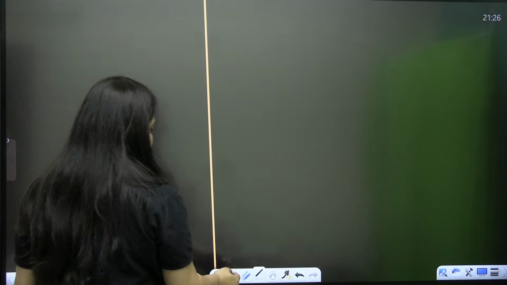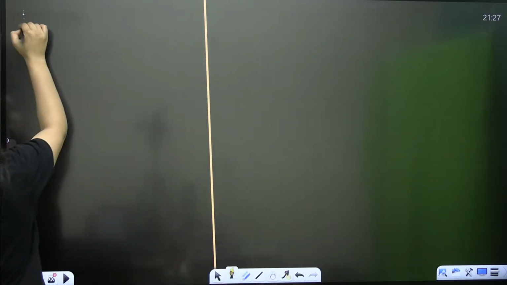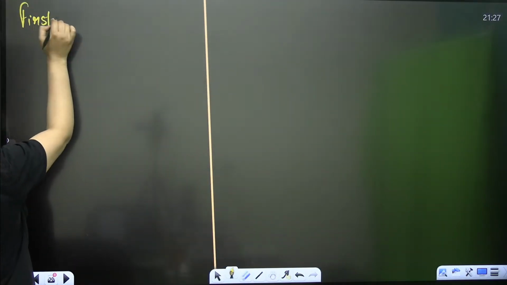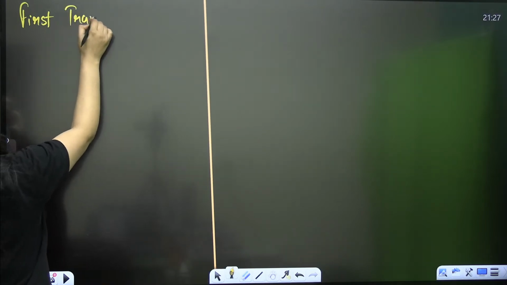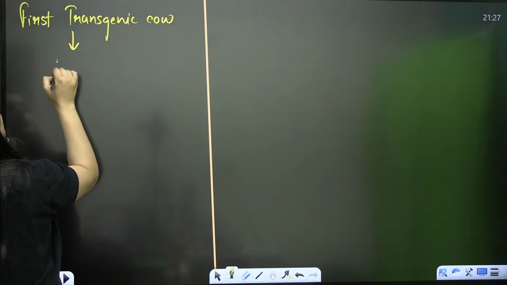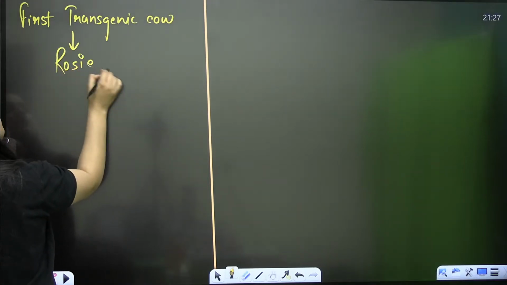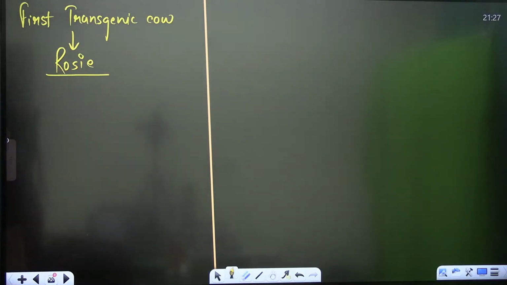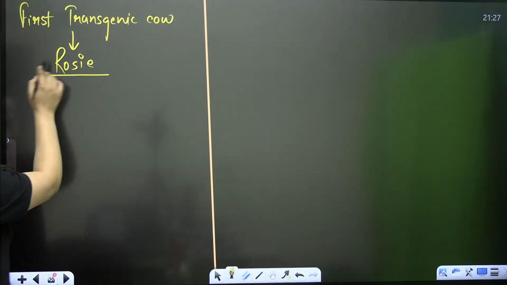Now let's talk about the first transgenic cow. You were all taking the name. So the first transgenic cow is Rosie, right? Rosie. And what was special about this cow, bache? In 1997, this Rosie cow was formed, the first transgenic cow.